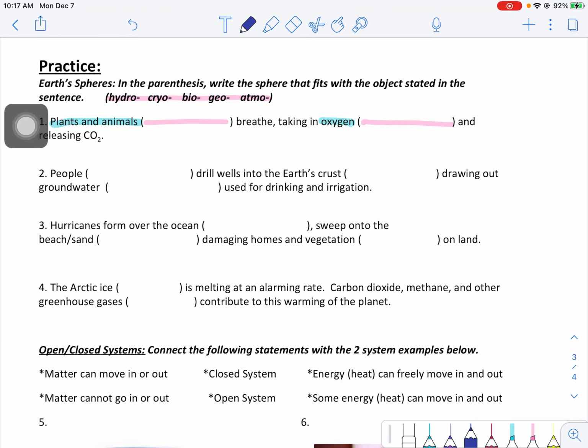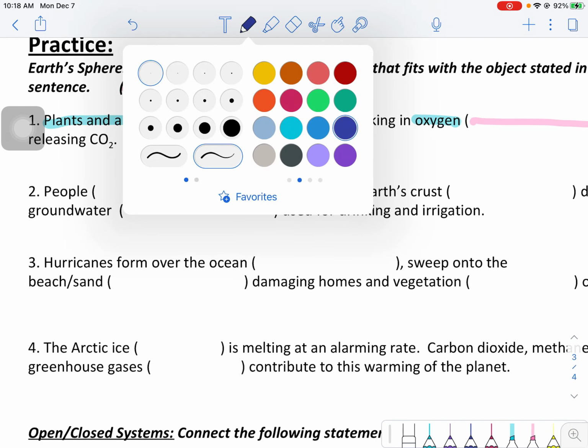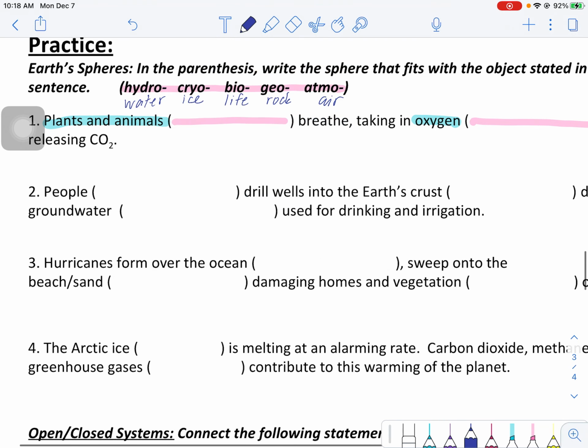So quick recap, hydrosphere, we know that is all water examples. And cryosphere specifically is ice, snow. Biosphere is, of course, life, living things. Geo, that's rocks. And then atmosphere is air. Great. So as we go through these paragraphs or sentences, we just have to say what sphere is that object.